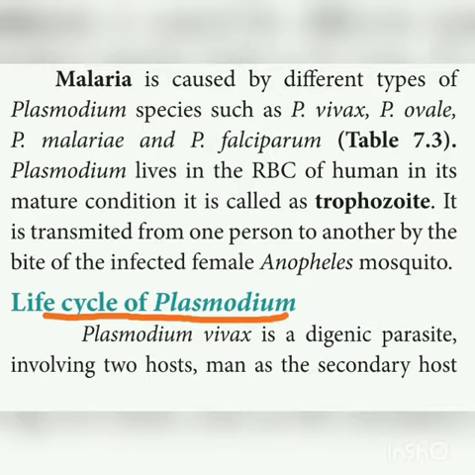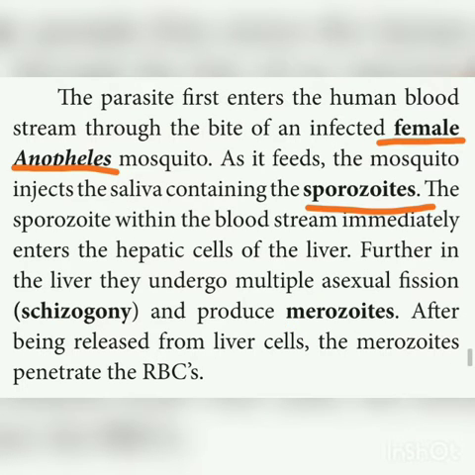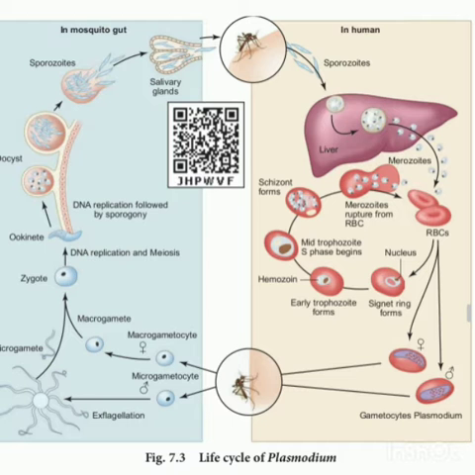And the next important 5 mark question is the life cycle of Plasmodium. You might have studied this in your 10th standard itself, but it's very short. Here a very large explanation is given about this. So you have to study this life cycle of Plasmodium. The life cycle of Plasmodium includes 2 hosts. One is the man, another one is the female Anopheles mosquito. The first one is the pre-erythrocytic cycle and then the endo-erythrocytic cycle. And then you have to draw the diagram also. Okay, so this is a very important 5 mark question that you have to study.